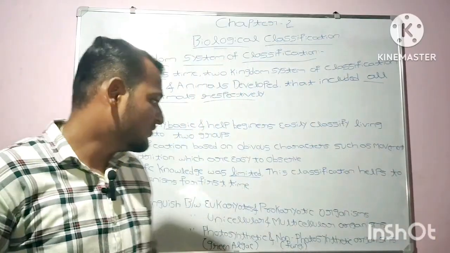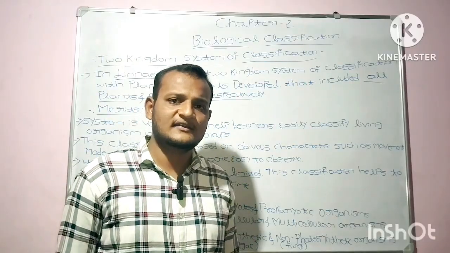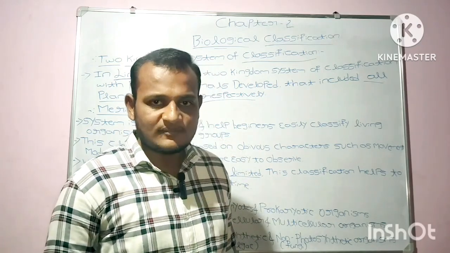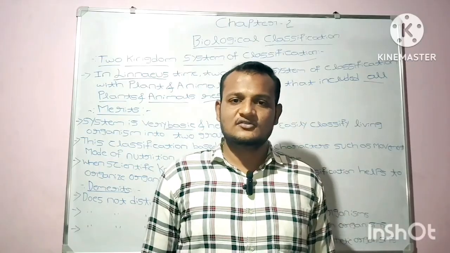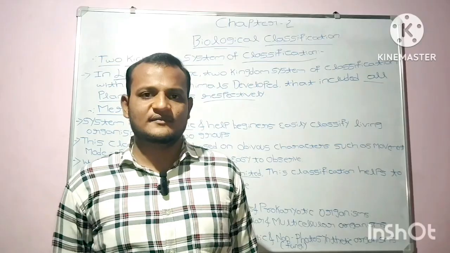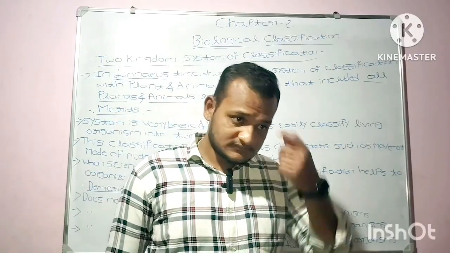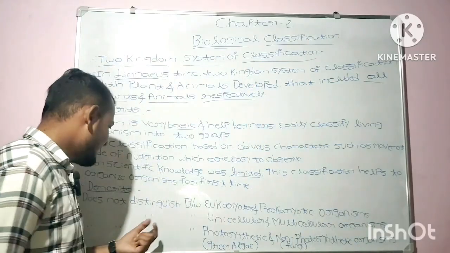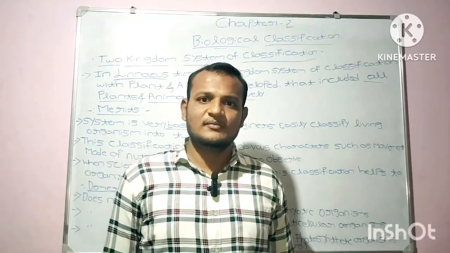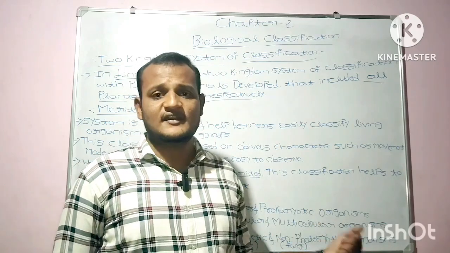Okay. Then moving to the demerits. The demerits of the two kingdom system of classification are: it does not distinguish between eukaryotic and prokaryotic organisms. This system fails to separate prokaryotic and eukaryotic organisms. This system also does not distinguish between unicellular and multicellular organisms.